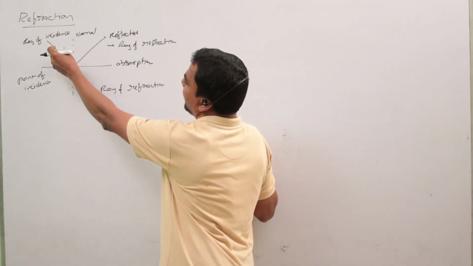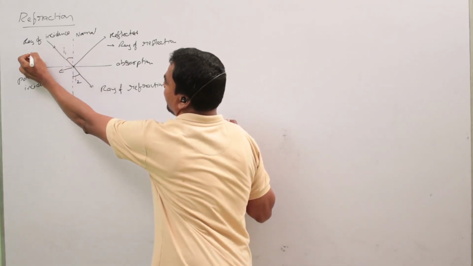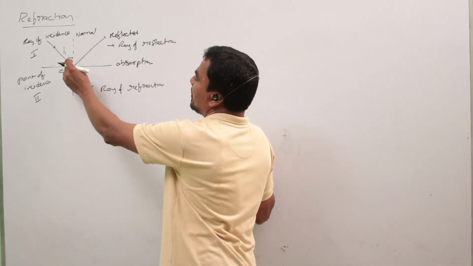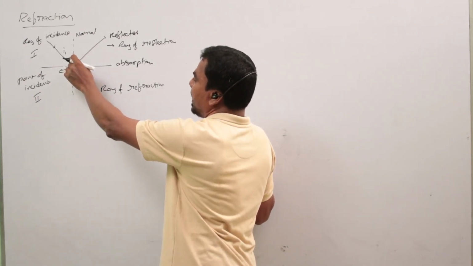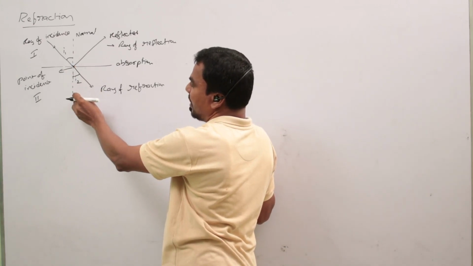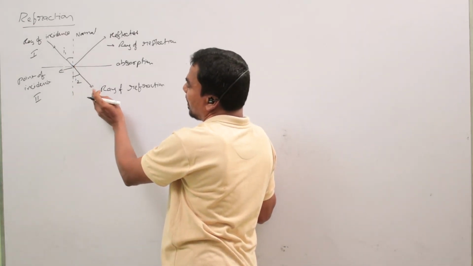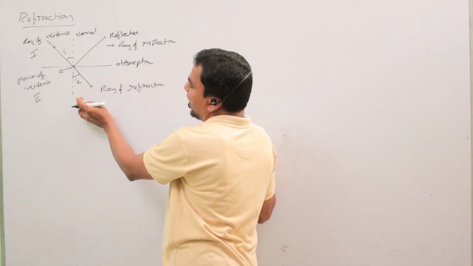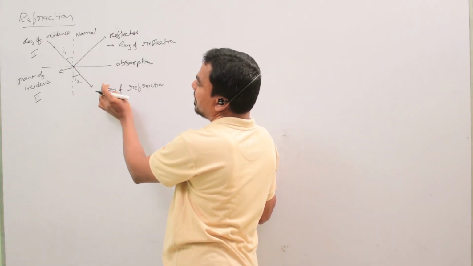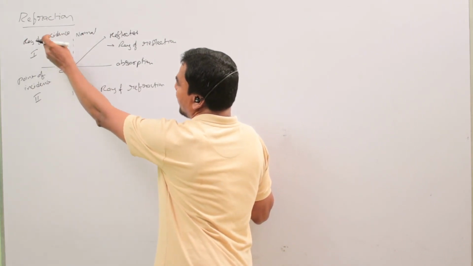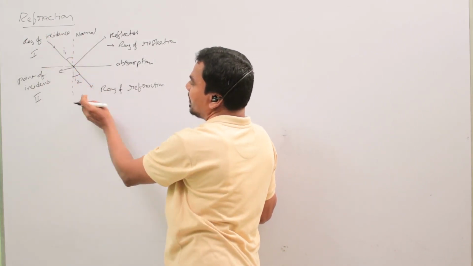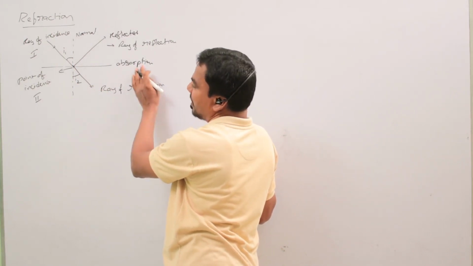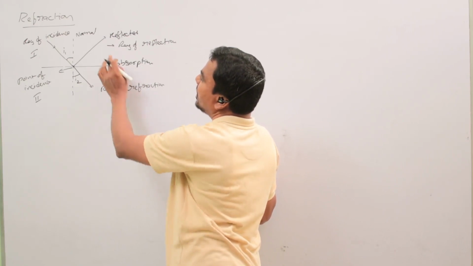So when a light ray comes from one medium to another medium, sometimes the ray bends towards the normal, and other times the ray bends away from the normal. So when a ray passes from one medium to another medium, it bends towards the normal or away from the normal. This phenomenon is known as refraction.